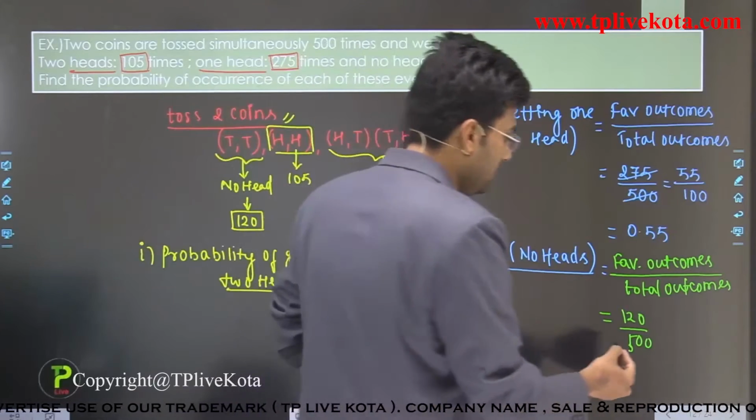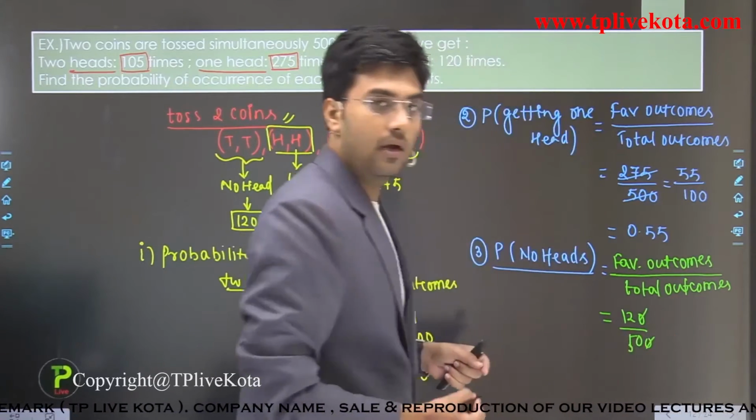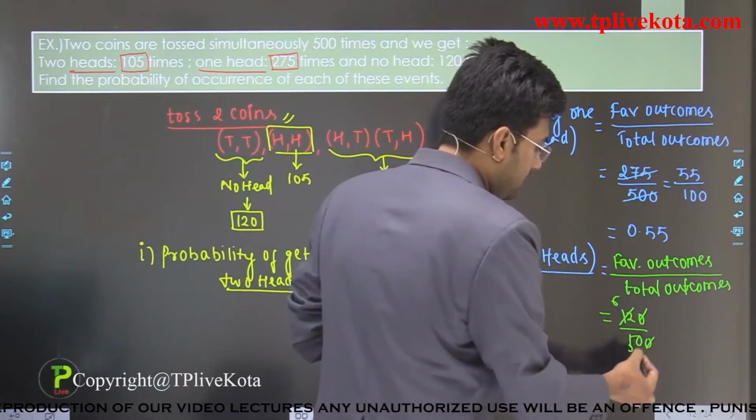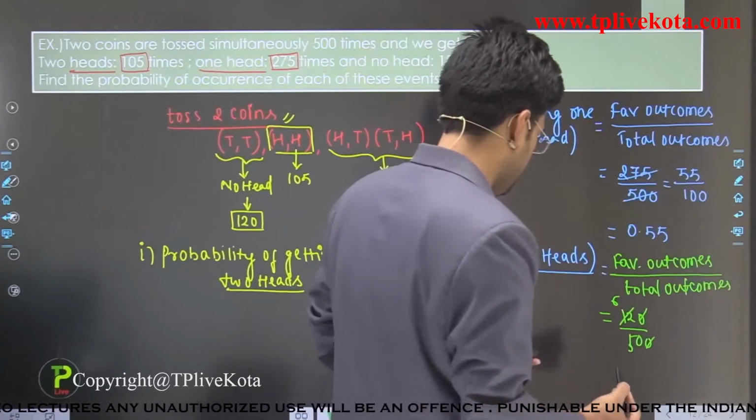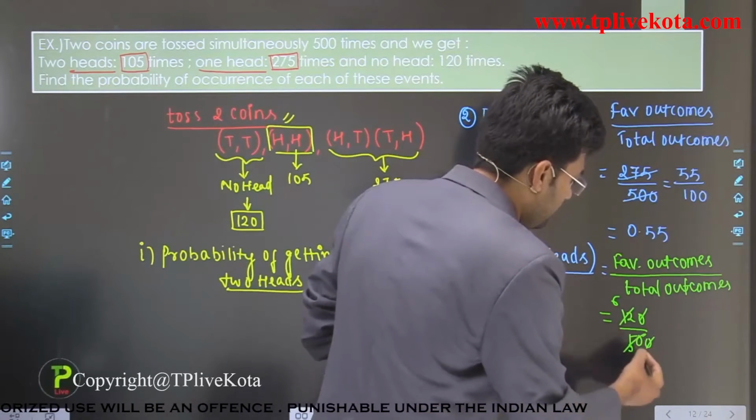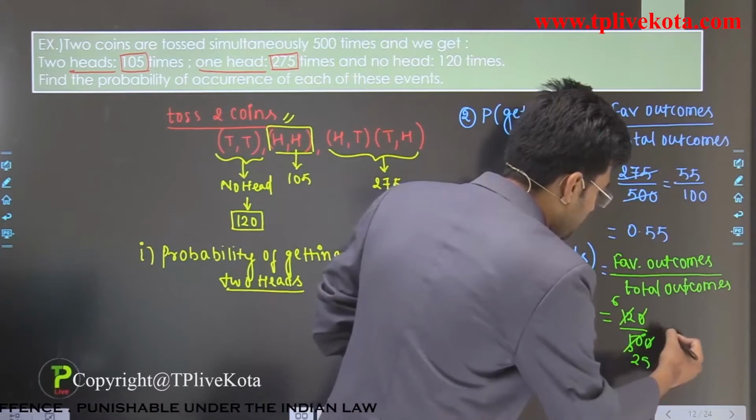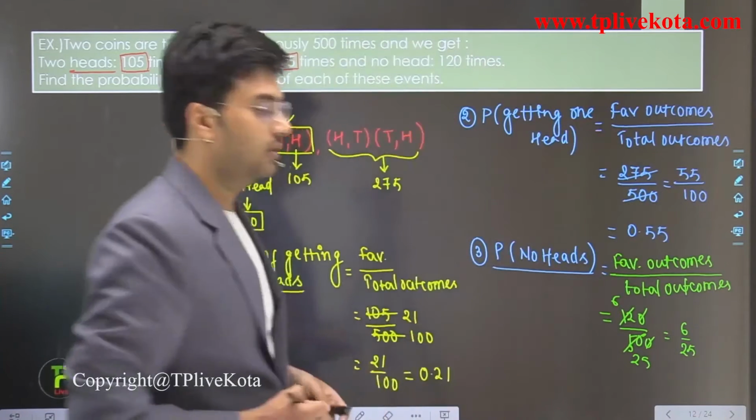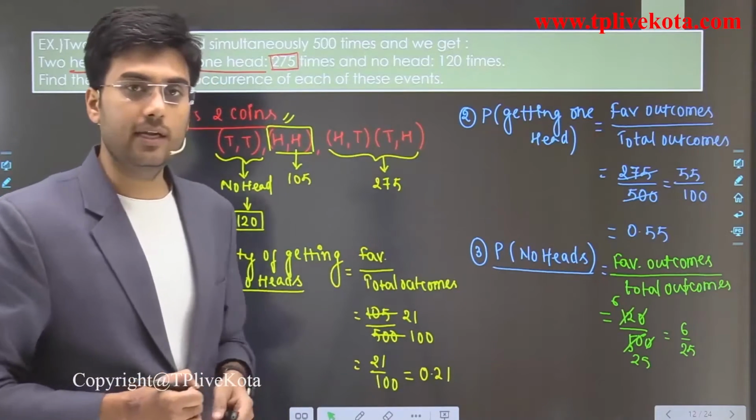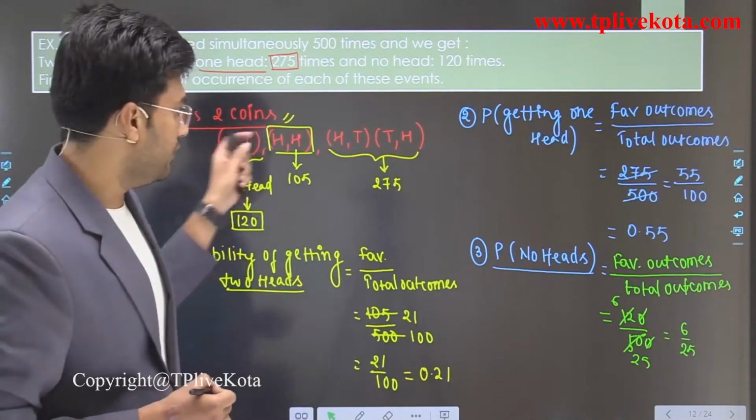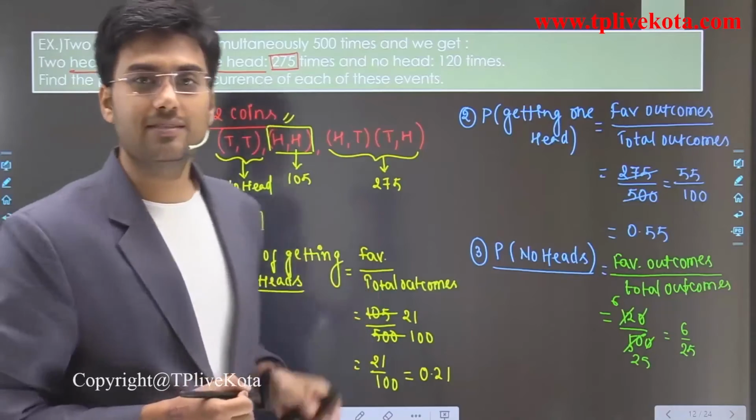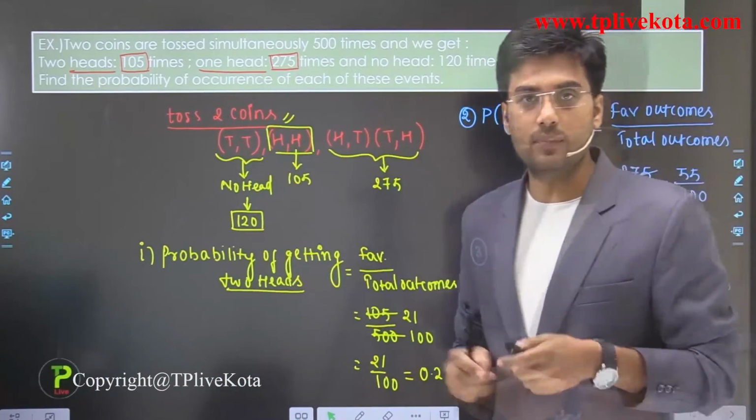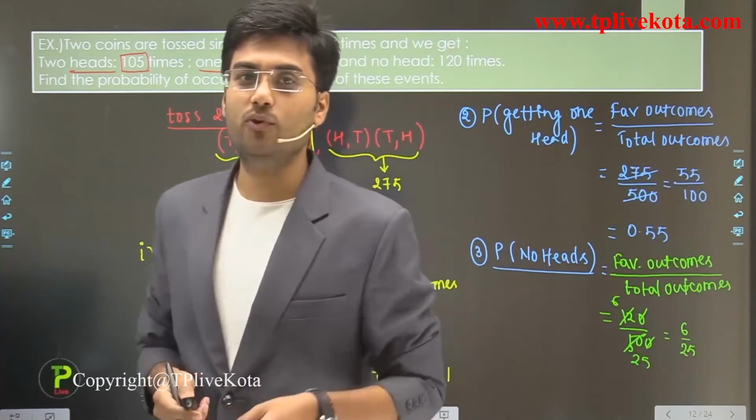So we can cancel this 0 and 0, and we can cancel this by 12, 6 times, and then by 25. So it is 6 divided by 25. Clear? So this is the probability of getting no heads. These are the probabilities for each event in this question. Now let's move to the next question.